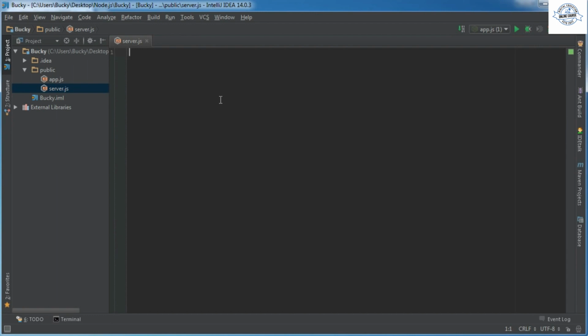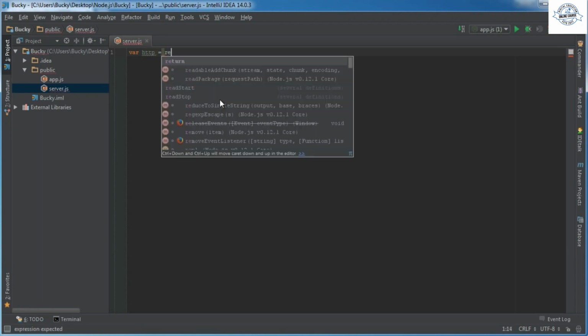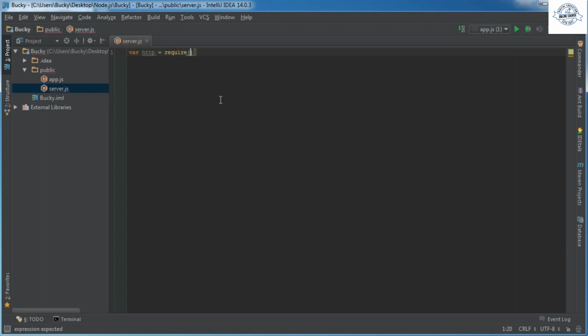Now, if you think making a server sounds really hard, and we probably need to download some operating systems like Apache, which I heard of before, well, it is actually incredibly easy, and that's one of the things I really love about Node.js. One of the things that we need is the HTTP module that's already built in. So require HTTP, and I'm just going to store it in a variable called HTTP.